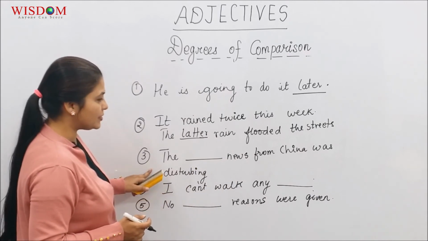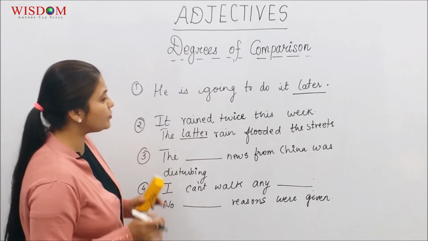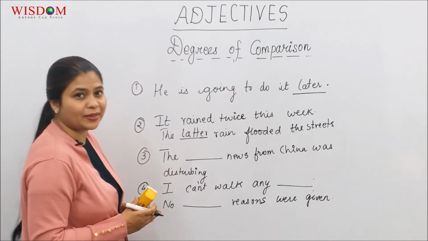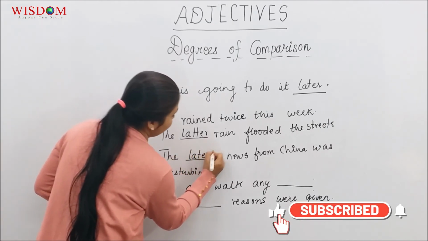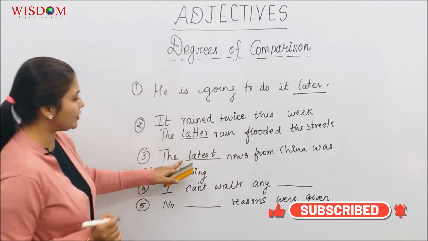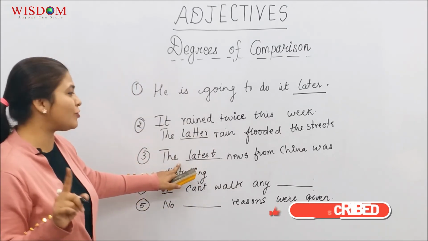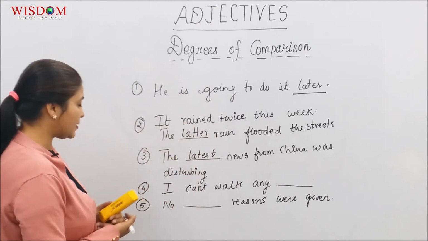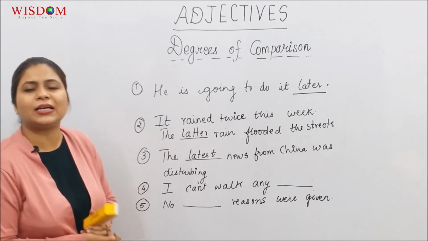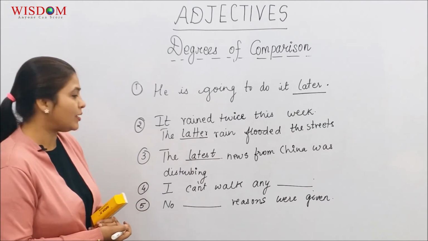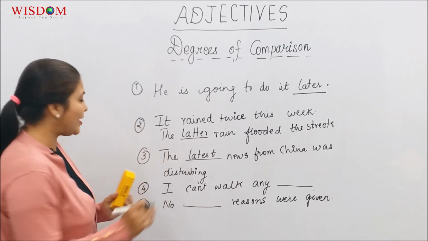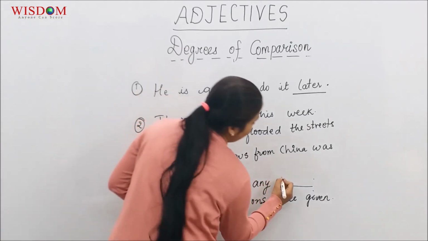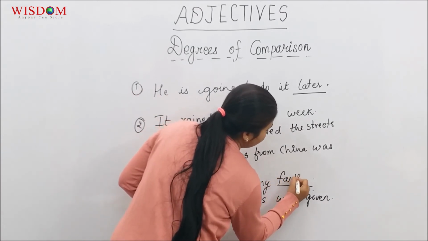The third sentence. The dash news from China was disturbing. The latest. So here we go with the superlative form without any spelling error. The latest news from China was disturbing. I can't walk any. Now this is a good one. The best option would be, I can't walk any farther.